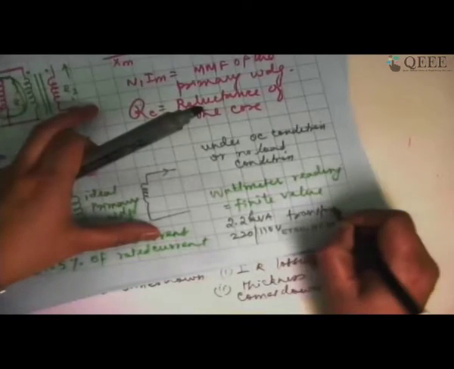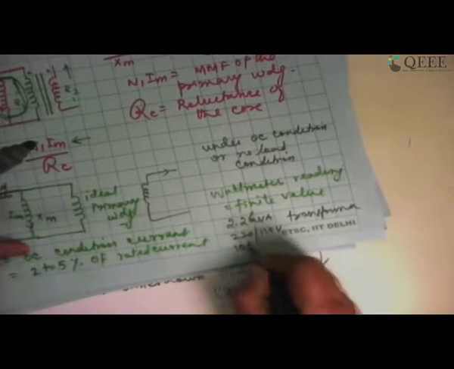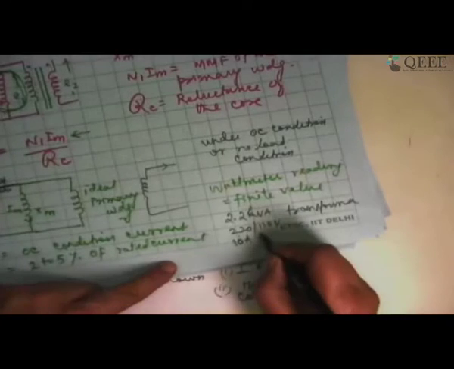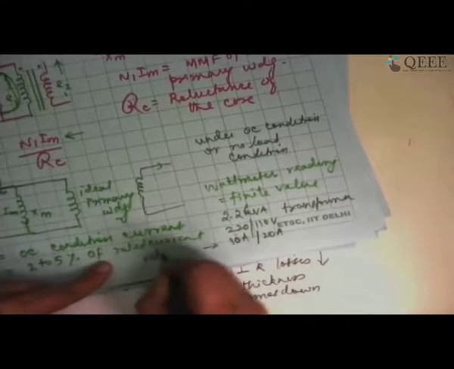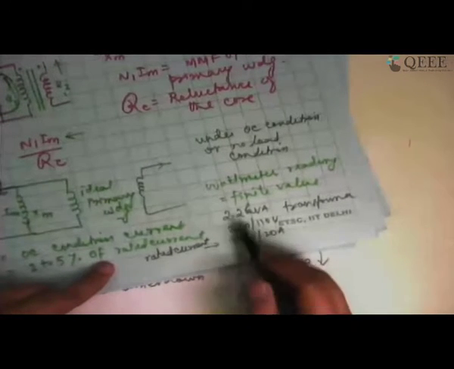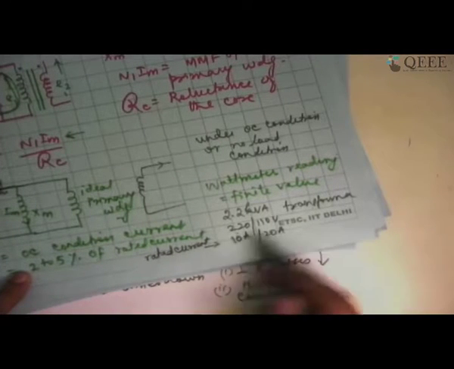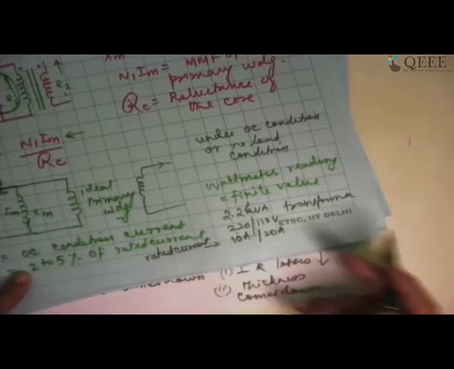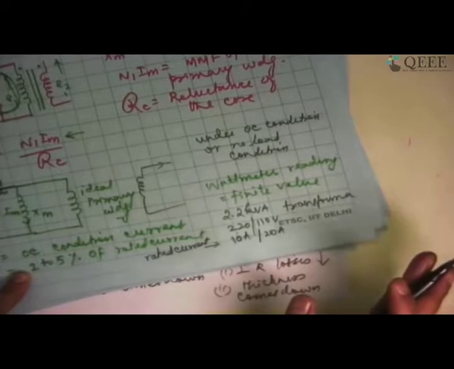I am going to have the rated current on the primary side to be 10 ampere, whereas the rated current on the secondary side to be 20 ampere. This is what is rated current. So if the rated current is 10 ampere on the primary side, under an open circuit condition of the secondary side, it will hardly draw 0.1 or 0.3 ampere or something like that. Nothing more than that. It will be a very, very small value.